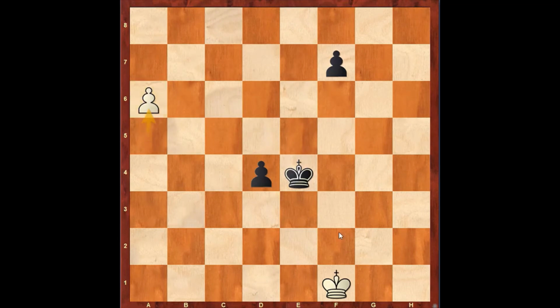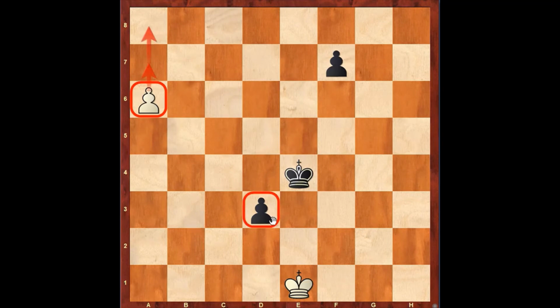White plays pawn to a6, d3, and now white plays king e1. And now black is completely losing in this position because the pawn on a6 is queening in two moves, whereas black can't queen the pawn on d3 due to the powerful king on e1.